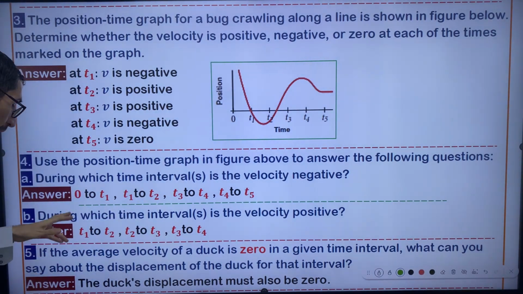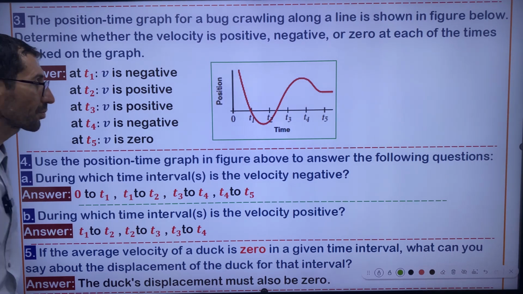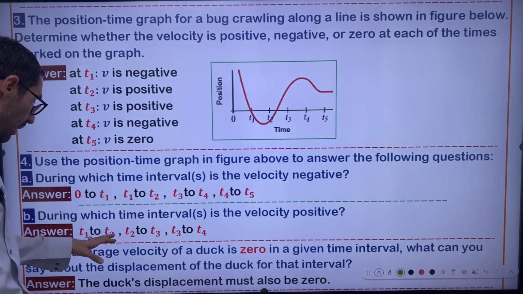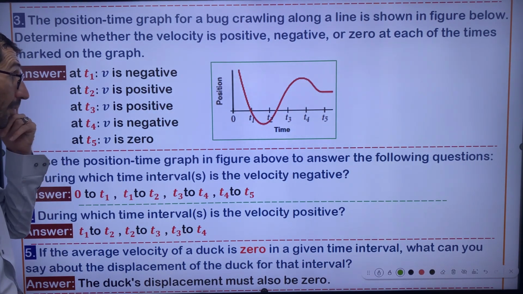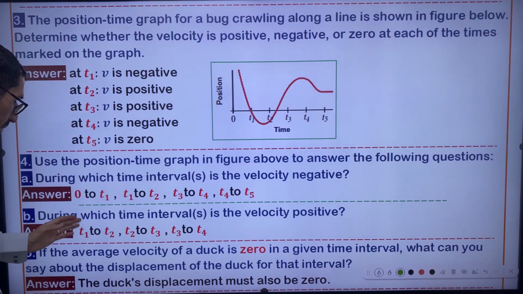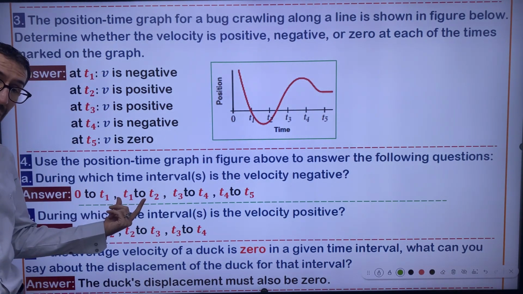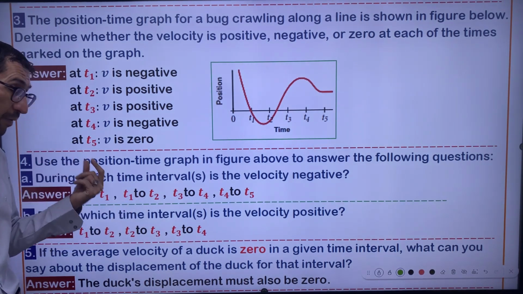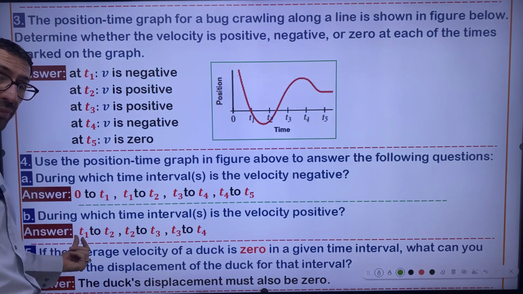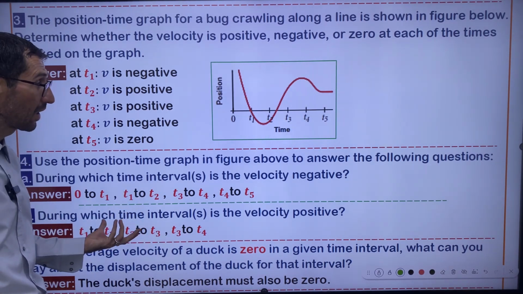The first one, from T1 to T2. Maybe you say, teacher, from T1 to T2, we mentioned that the velocity is negative here, and we mention the same thing for positive velocity.